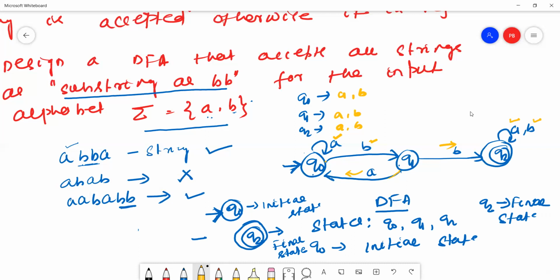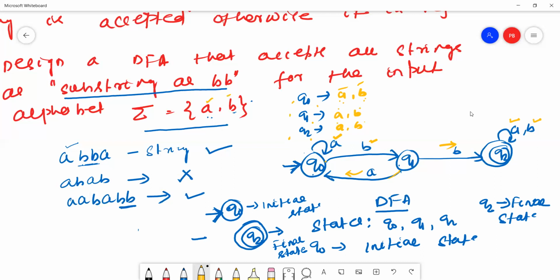So what is the definition of DFA? From each and every state, on every input symbol, exactly one transition should exist. Every input symbol means here A and B. That means the Q0 state reads A and B, the Q1 state reads A and B, and the Q2 state reads A and B. This is called a deterministic finite automaton.